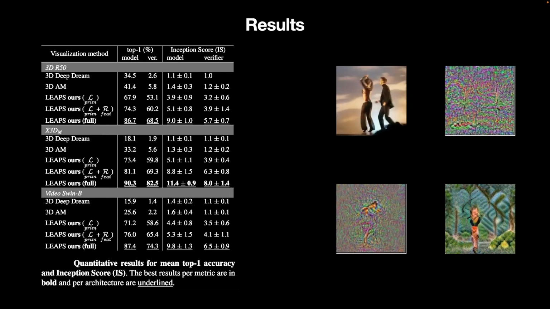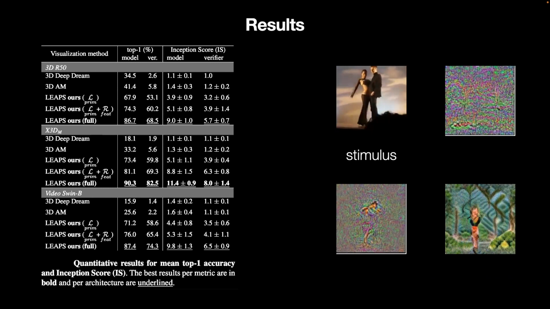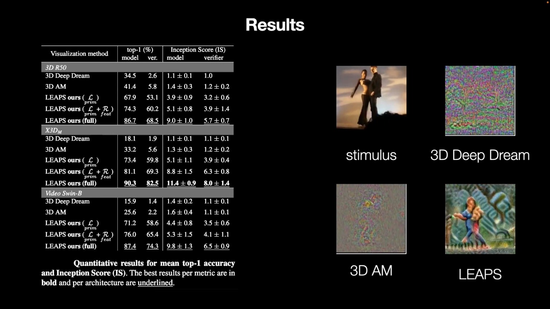We saw that naive extension of image-based methods is restrictive for the video domain, given low accuracies and inception scores of models on synthesized video. Qualitatively, for stimulus videos, optimization without deep dream or activation maximization results in noisy videos. Instead, videos from LEAPS are more visually distinct and can represent motions learned to be part of the action classes.